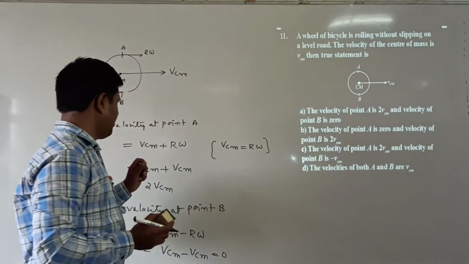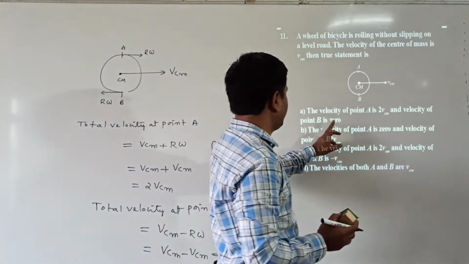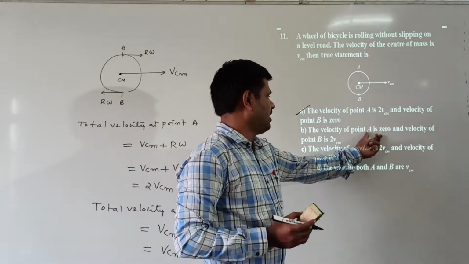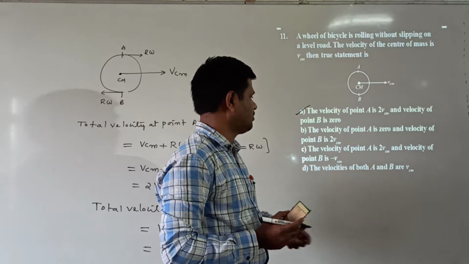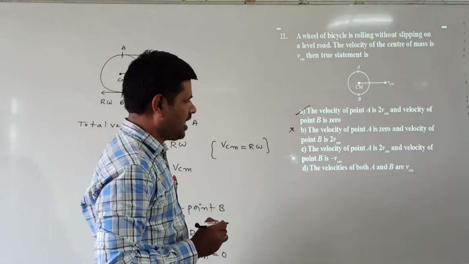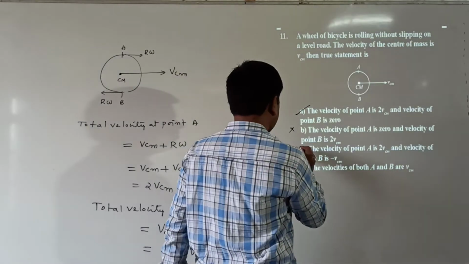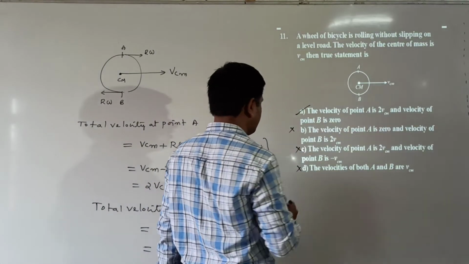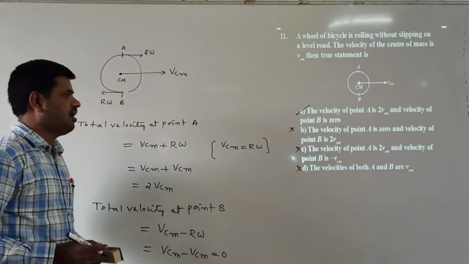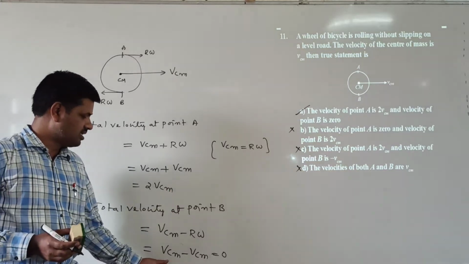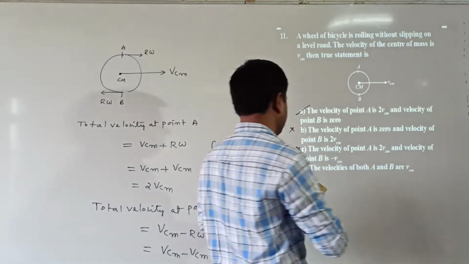From this we can find out which option is correct here. The velocity at point A is 2 Vcm and the velocity at point B is 0. This option is correct. In the remaining options, velocity at A is 0 and at B is 2 Vcm, this is not correct. Next, velocity at A is 2 Vcm and at B is minus Vcm, this is also not correct. Velocity of both being Vcm is also not correct. Option A is correct because velocity at point A is 2 Vcm and velocity at point B is 0.